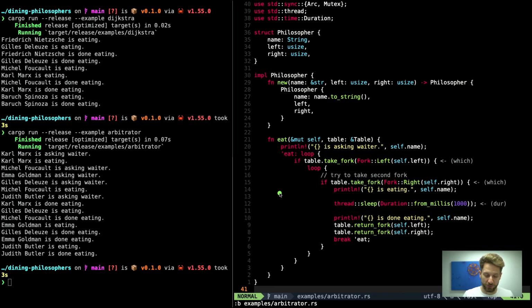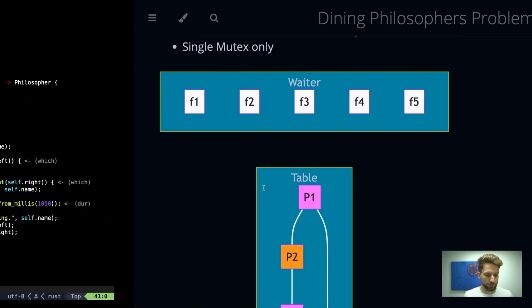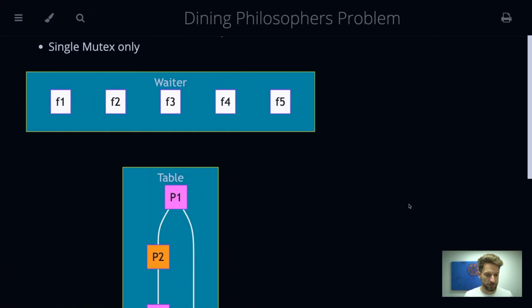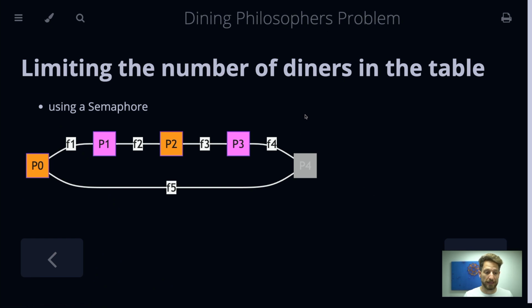There's one more solution that actually makes sure that there is one less person on the table. Let's look at this one. For this we hop back to the presentation. So we can also solve this by limiting the number of diners at the table. That's a stupid formulation. This can be done using a semaphore.